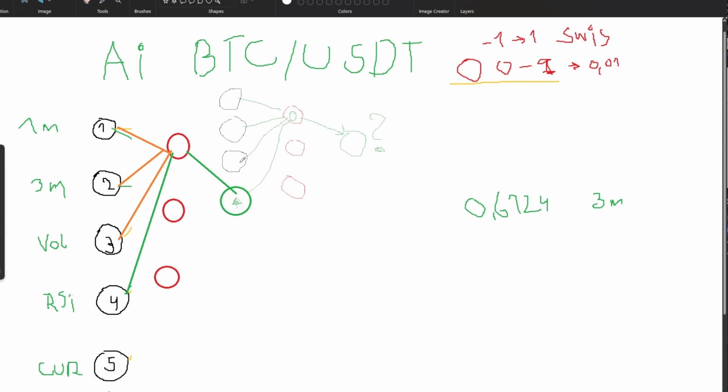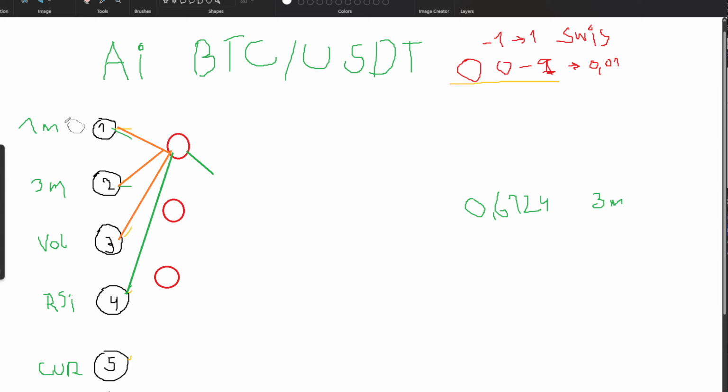Yeah, and then what I also want to test is this: even if we have those inputs and those neurons in between, what if we add additional markets?